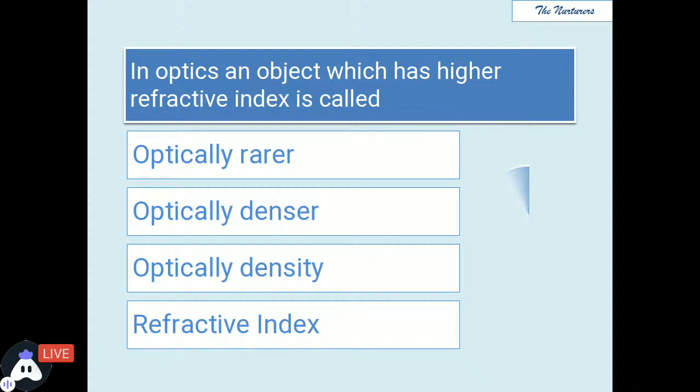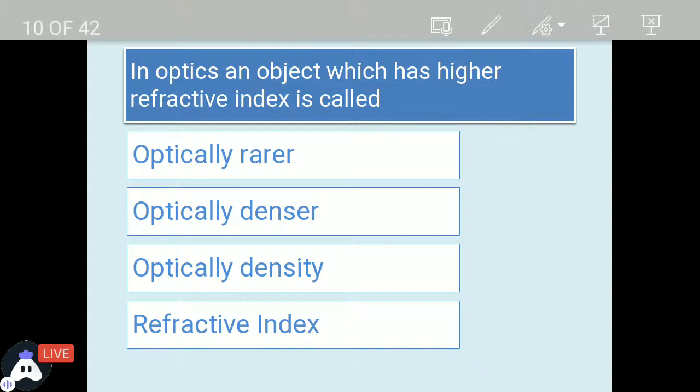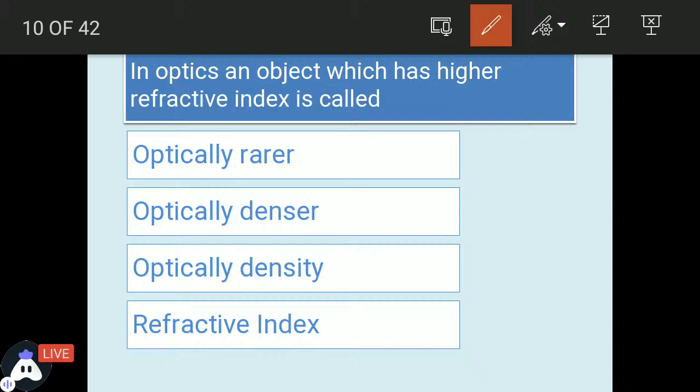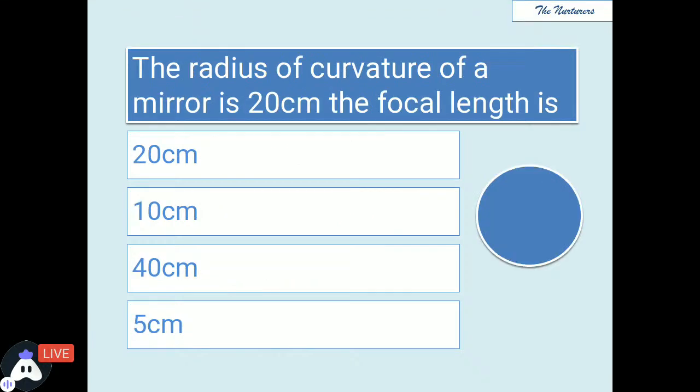Yes, perfect. Great. It is called optically denser. Optically denser बोलते हैं जिसमें higher refractive index होता है. Moving ahead to the next question.